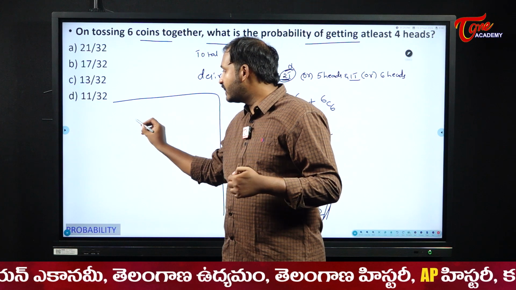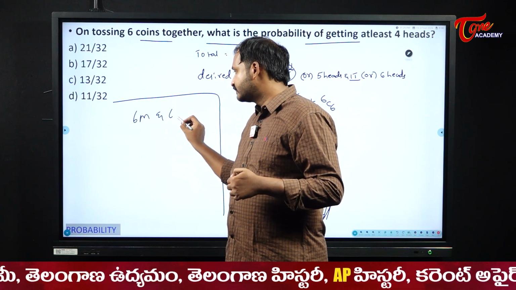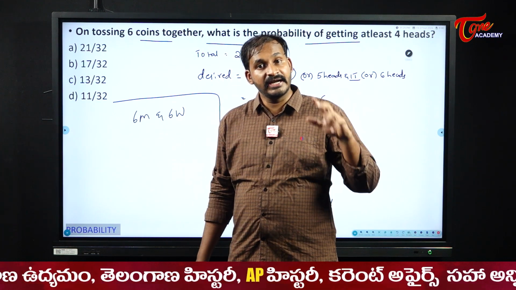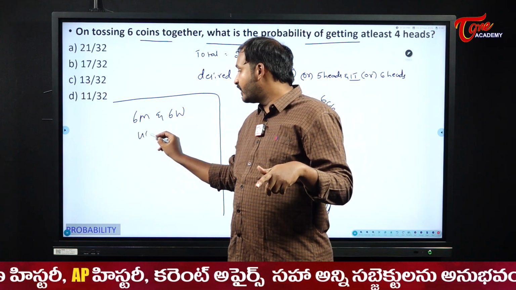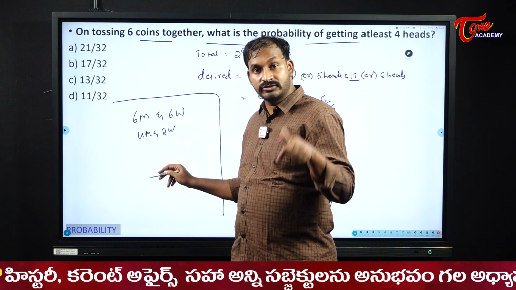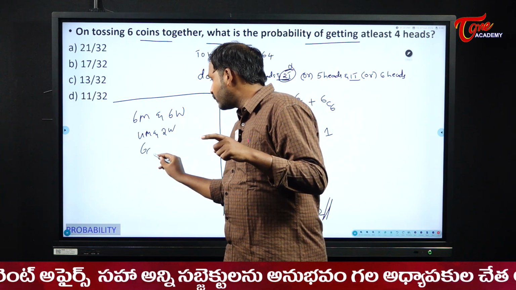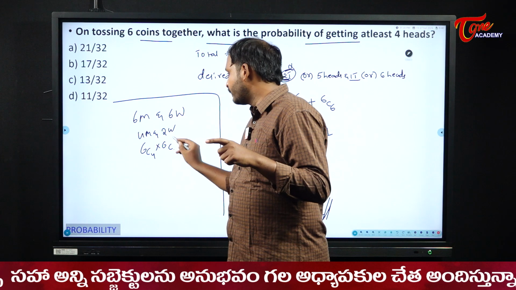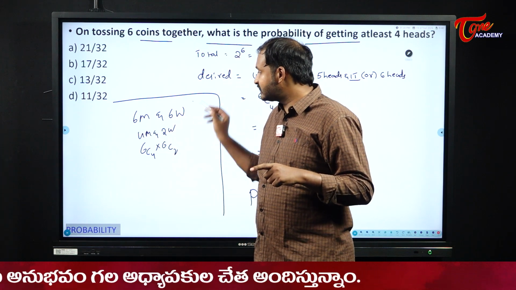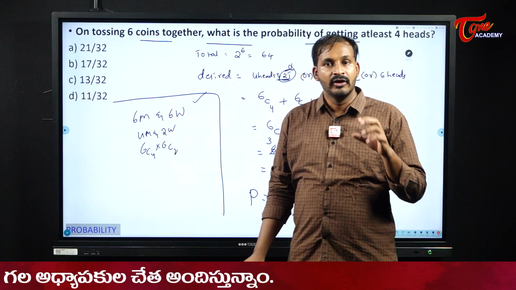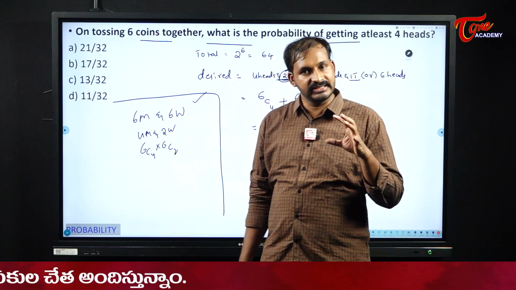Please try to understand the difference between this one and there. If there are 6 men and 6 women, in that I need to pick, for example, 4 men and 2 women, then there what we used to do is 6C4 into 6C2. Why? Because from 6 women I need to pick 2 women. But this context is different and this context is different. Overall the coins are 6.